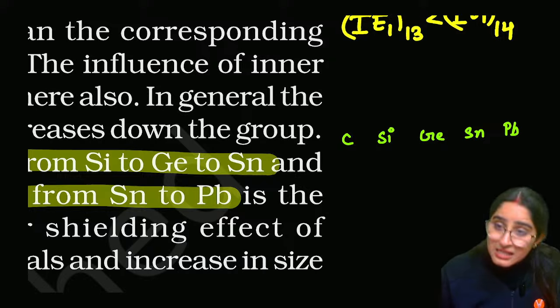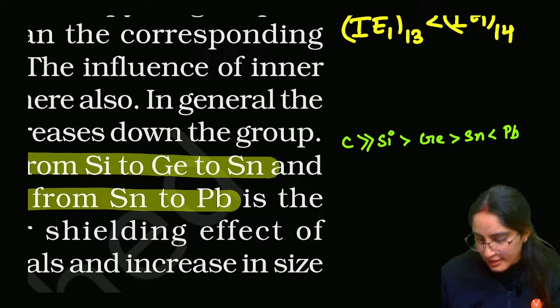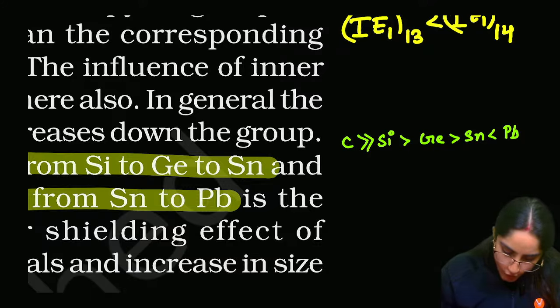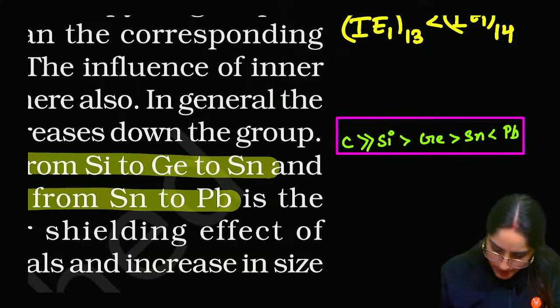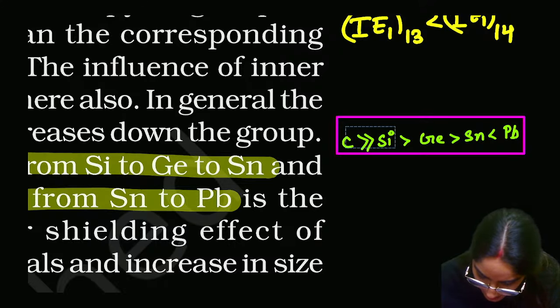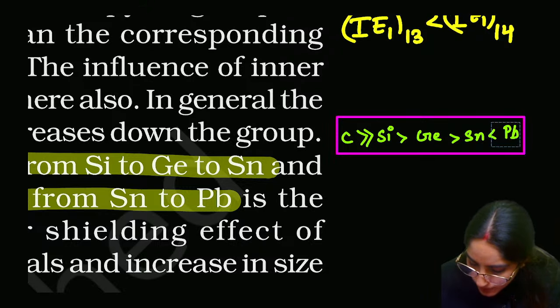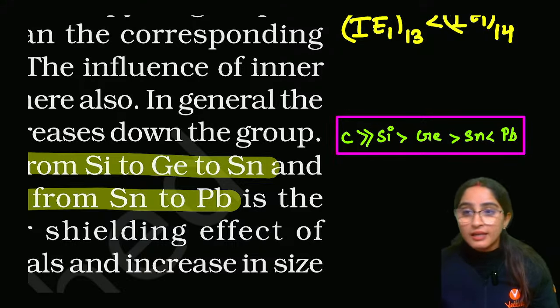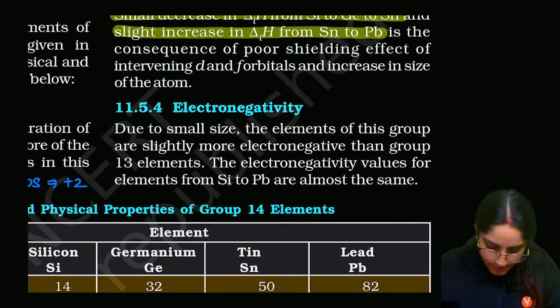Firstly there is a very large decrease, then a large decrease, then a small decrease, then a slight increase. Okay, that is the order of ionization enthalpy, right everybody? I'm giving you all the orders by matching them with the data given in your NCERT, because in the end, whatsoever is written in any other book, what is important for you to remember is the data of your NCERT. According to your NCERT you will remember that.